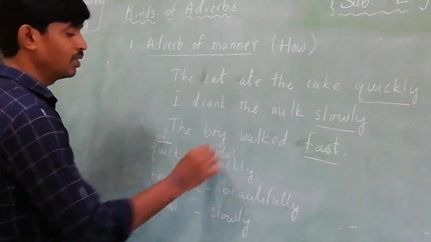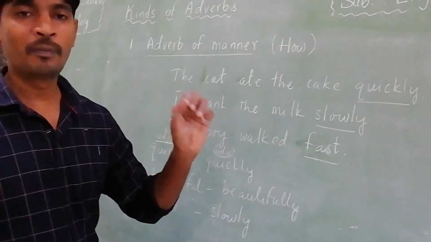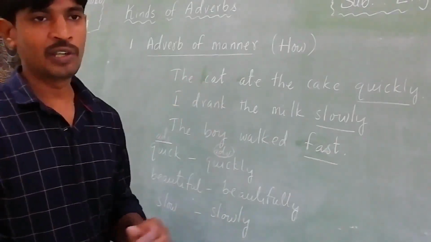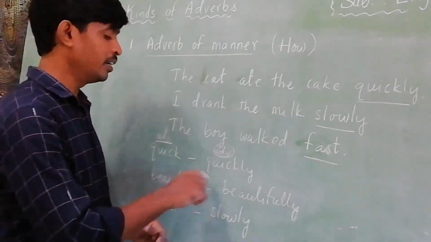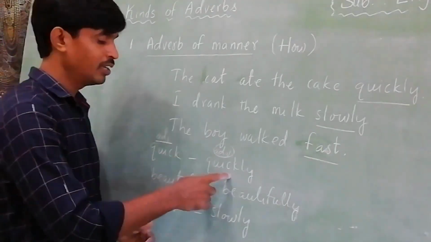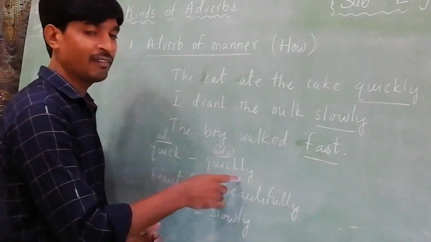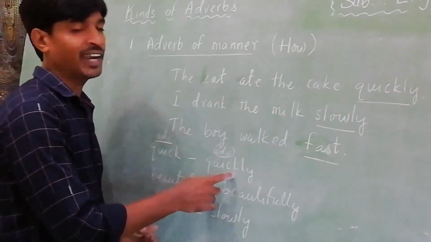For example, quick is an adjective. You are adding ly to the word quick, and it changes into quickly. So it is an adverb.